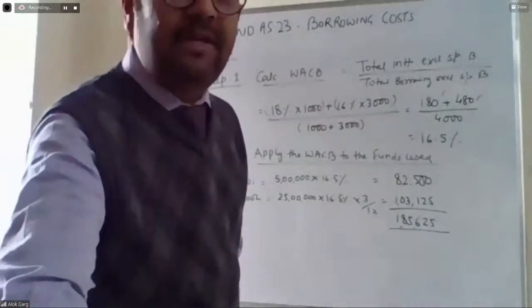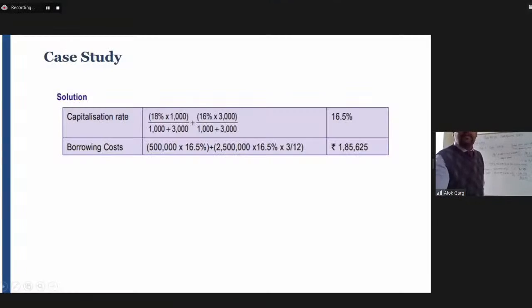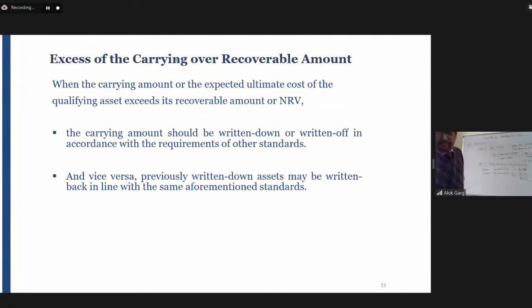Okay, so let me share my screen again. So this is the answer which is there on the screen. Now again there is a concept of impairment. When the carrying amount or the expected ultimate cost of the qualifying asset exceeds its recoverable amount or NRV, this carrying amount is written down to the recoverable value. So the same concept of Ind AS 36 will be applicable to Ind AS 23 also.